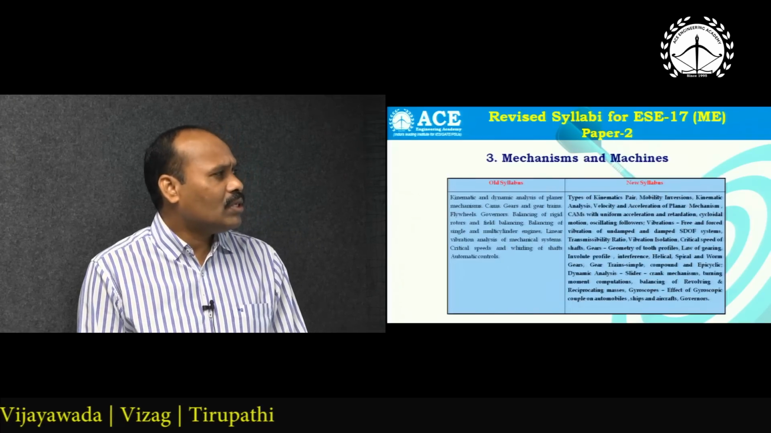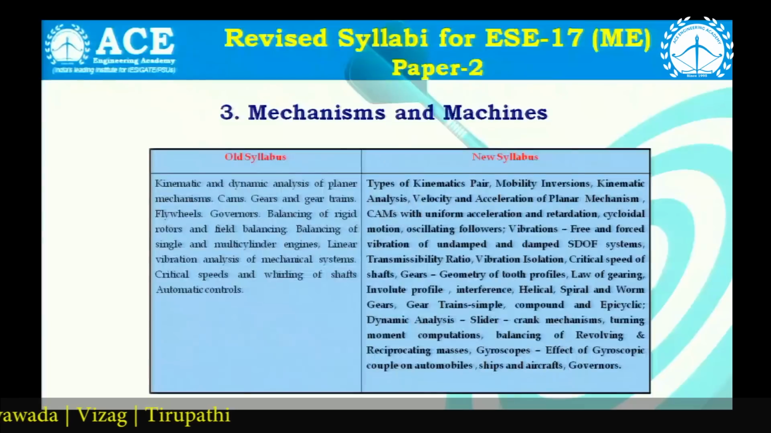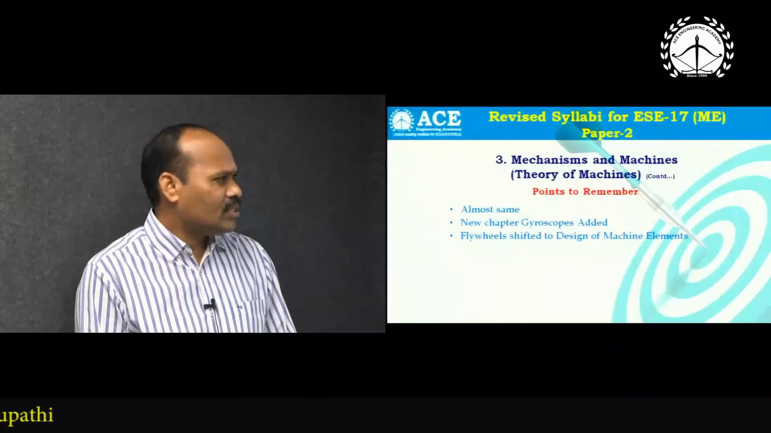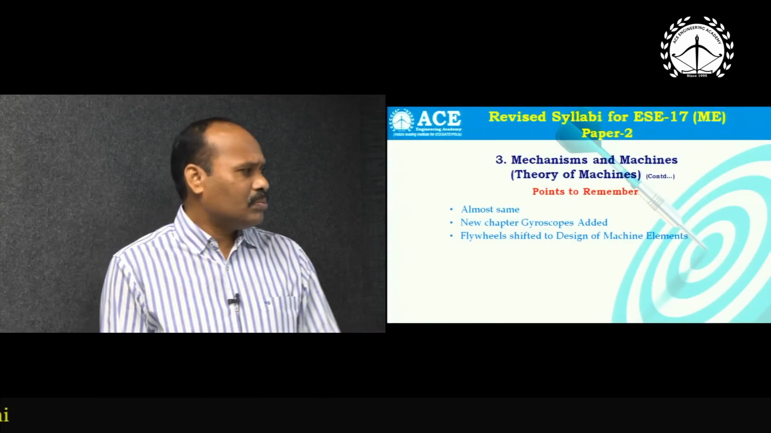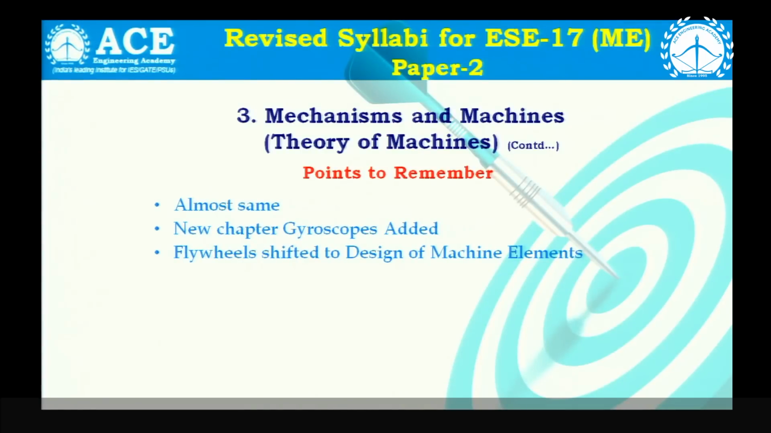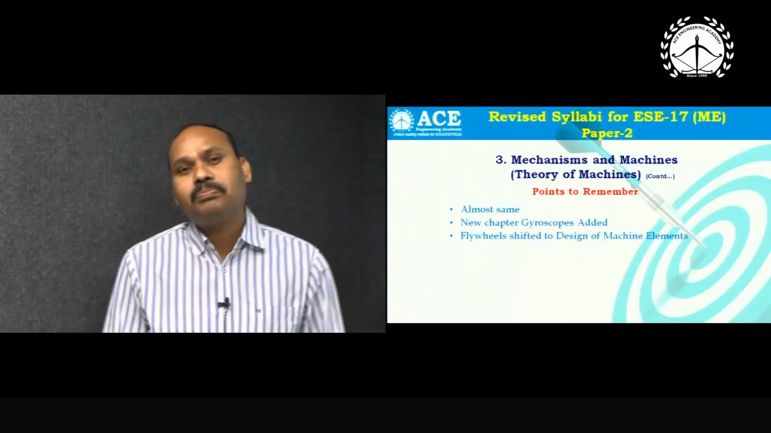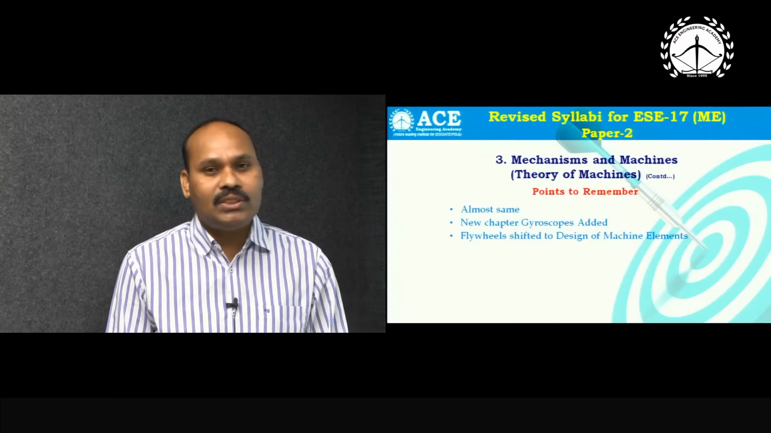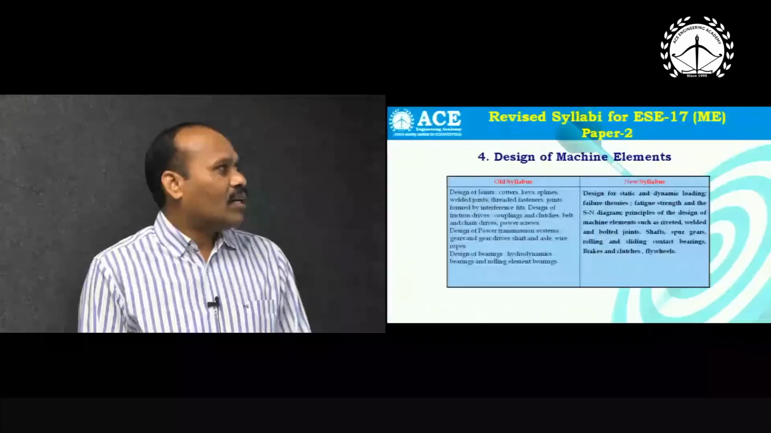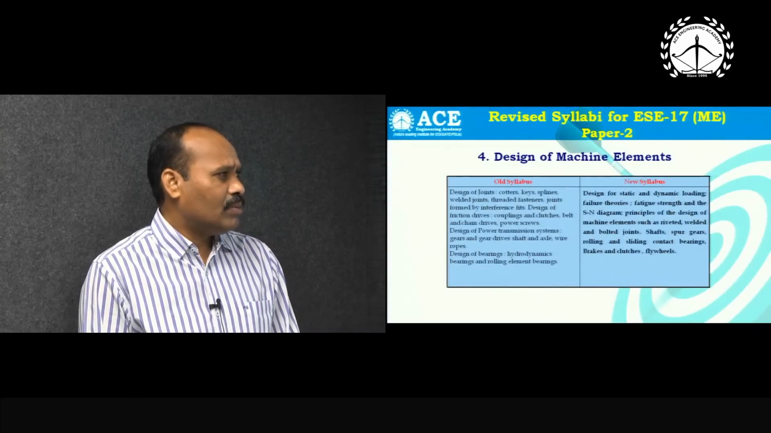Coming to the third subject, mechanisms and machines, previously known as theory of machines. As far as the syllabus is concerned, there are no major changes, they have only reorganized. Gyroscopes, as you know very well, were also added in GATE 2016, so it is almost equivalent to the GATE 2016 theory of machines syllabus. And the flywheels have only been shifted to design of machine elements. And as for the next subject, design of machine elements.